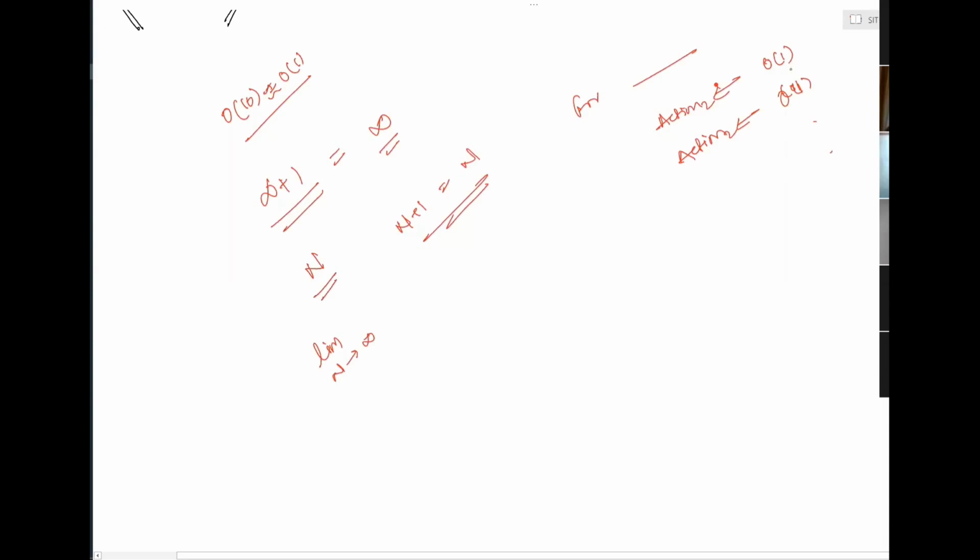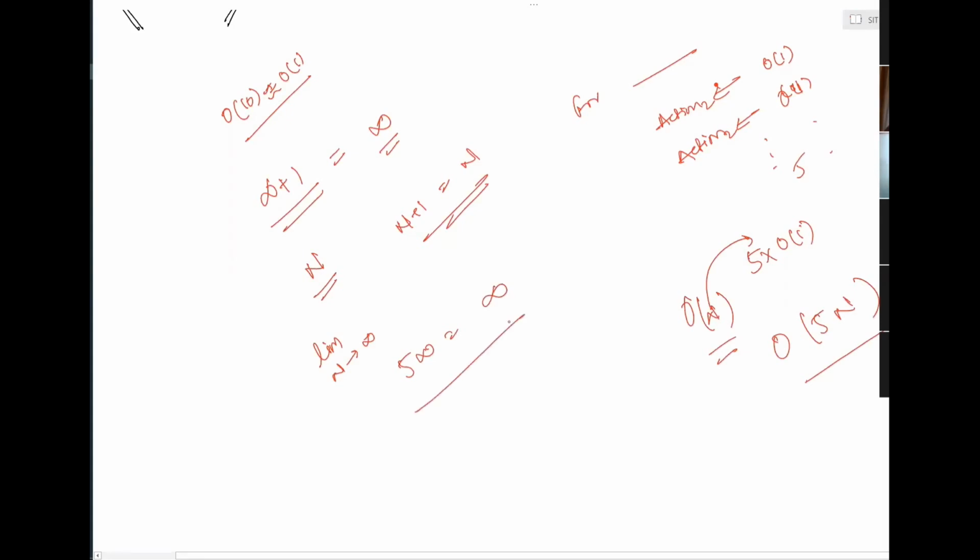So I can say, let's say this is 5 times, 5 times big O of 1, and this whole thing is taking big O of n. So n will be multiplied these many times, so big O of 5 times n. And this is equal to big O of n. Why? 5 times infinity is also infinity, right?